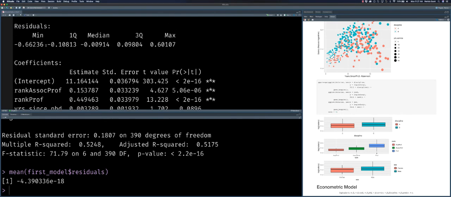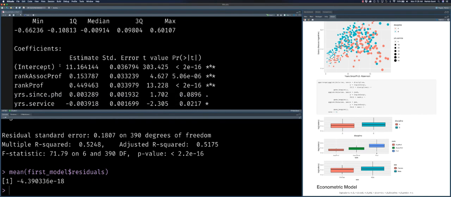So as you're looking at your own work and your own material, make sure you zero in on what's happening with the residuals. The distribution of your dependent variable, in this case the log of salary, will define the distribution of your residuals, and that's incredibly important. If your dependent variable is not normally distributed, then an OLS estimator may not be perfectly appropriate for you. But we'll get more into that later.